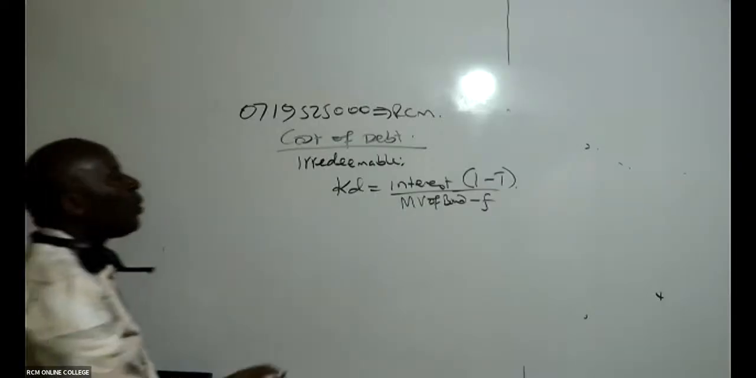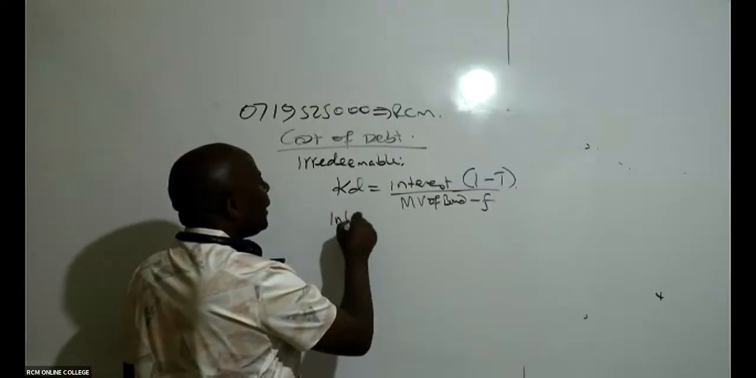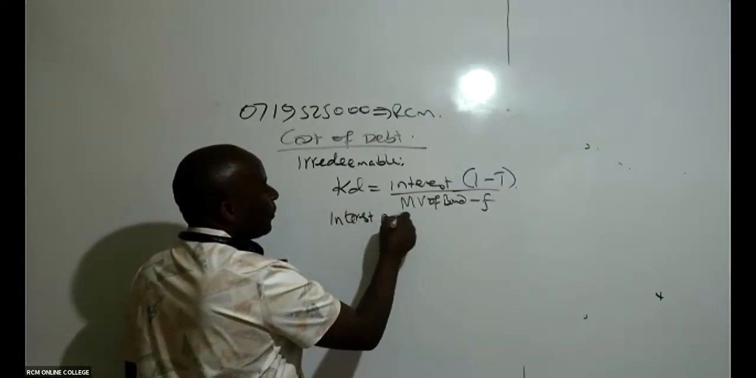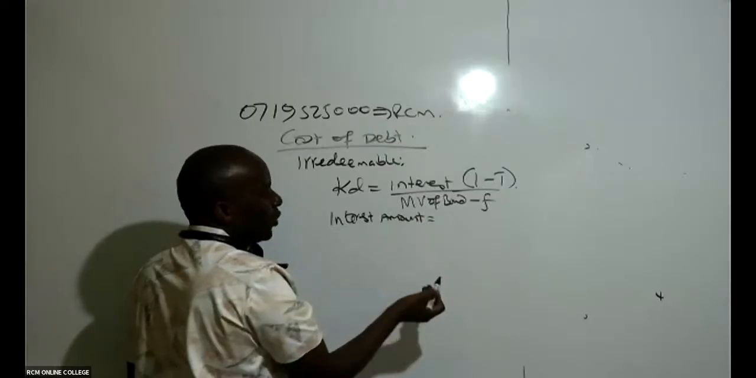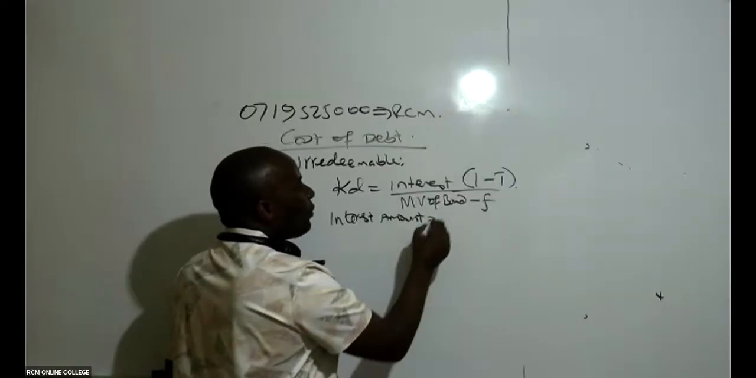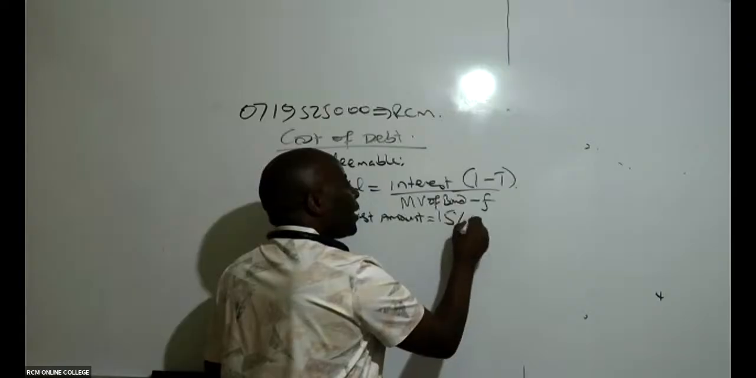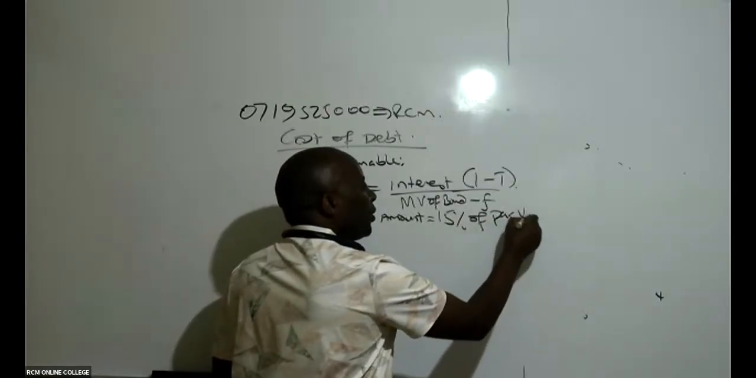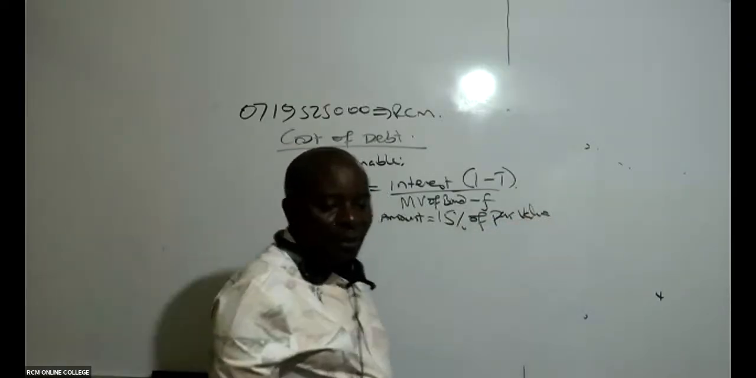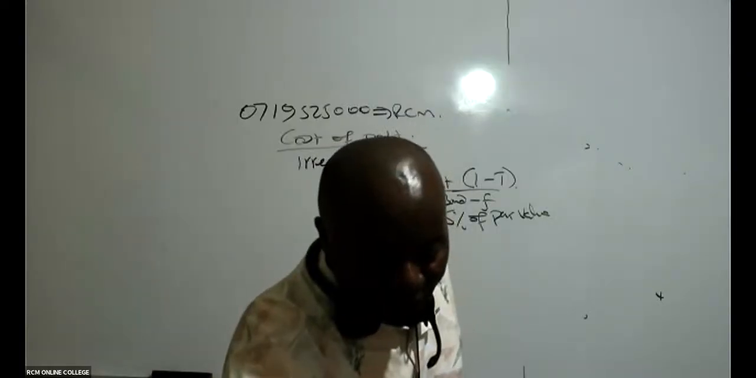Then the next thing that I will do, I will come here and compute the interest amount. This is very important, it confuses students. So for the interest amount, I've seen the rate of interest is 15%. So it is 15% of the par value.